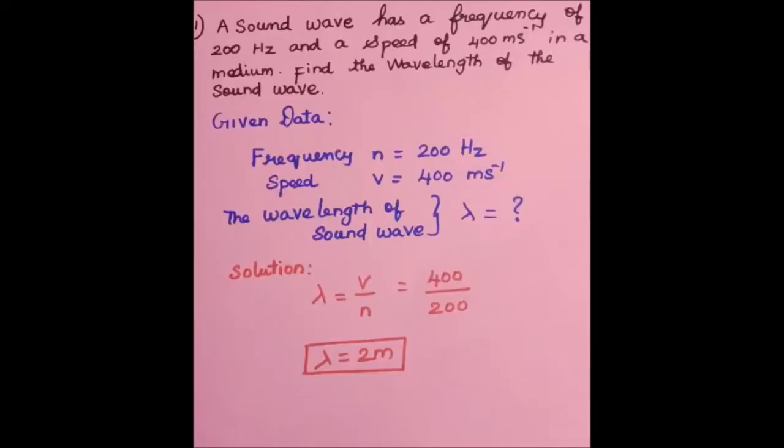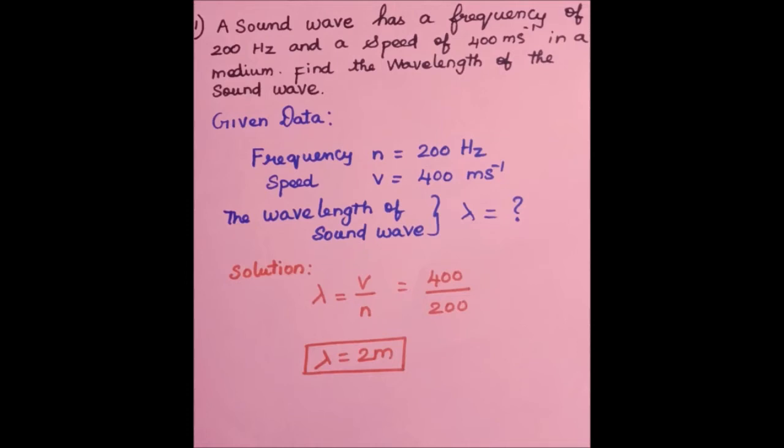Let's solve unsolved problems in this lesson. First question, read it. A sound wave has a frequency of 200 Hz and a speed of 400 meter per second in a medium. Find the wavelength of the sound wave.